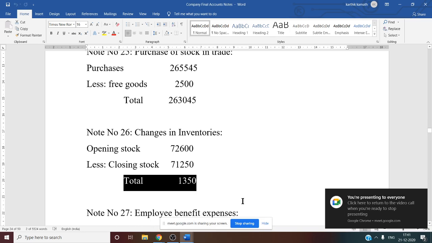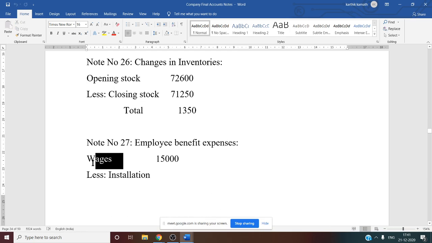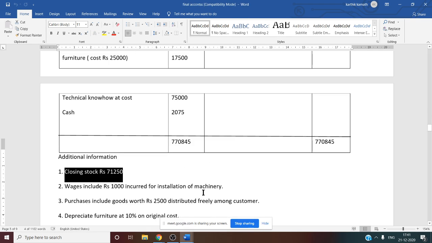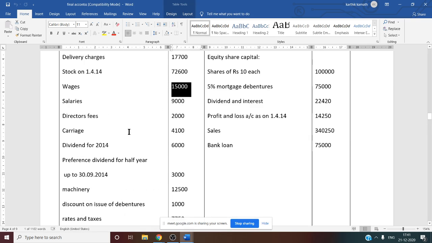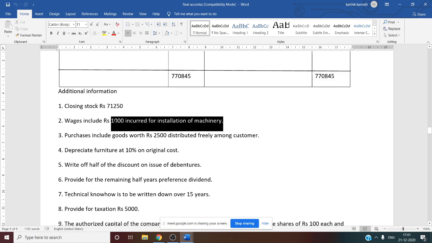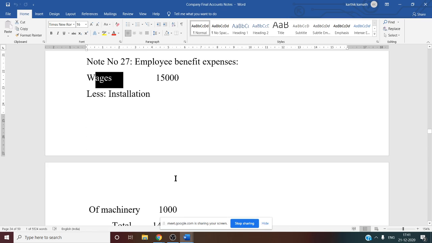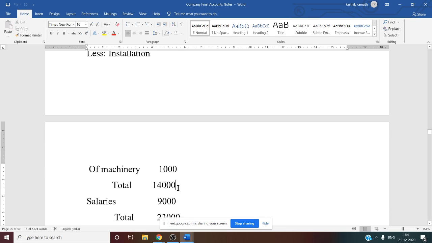Then working note number 27 is employee benefit expenses. Wages information is given. Once again we have to see the question. See, this 15,000 information is mentioned and there is an adjustment for wages. That is 1,000 for installation of machinery included in the wages that you have to deduct. So 15,000 minus 1,000, less installation of machinery. Now the final wages is 14,000.